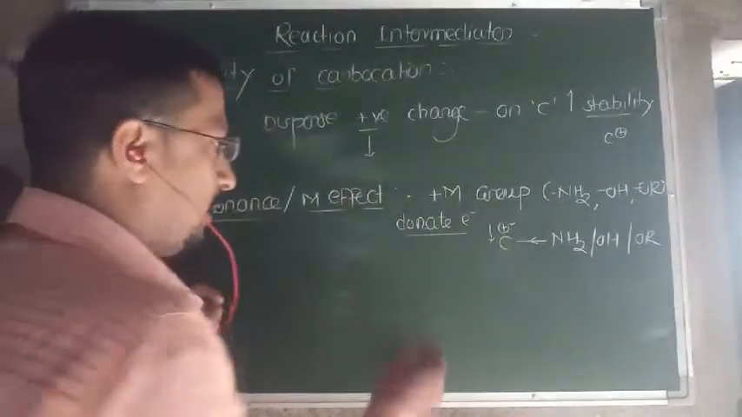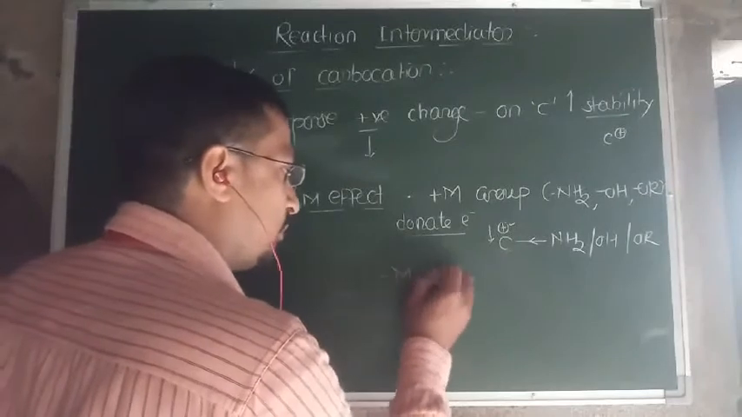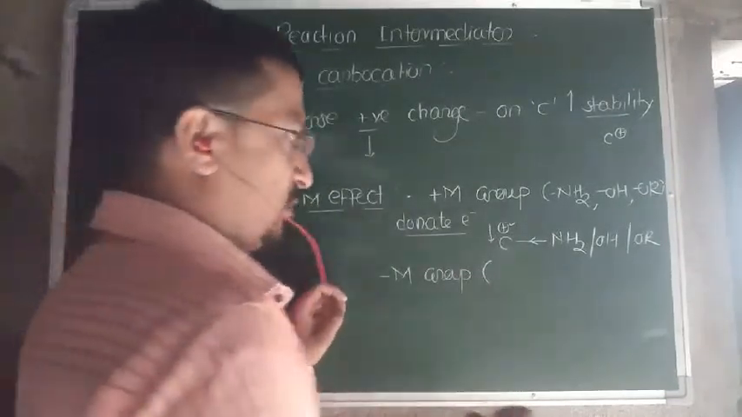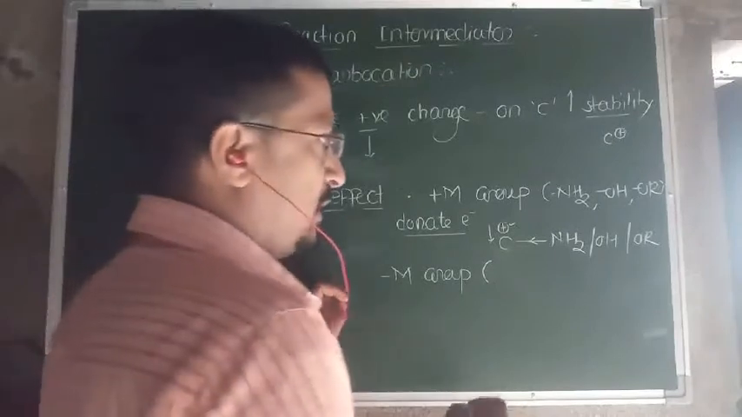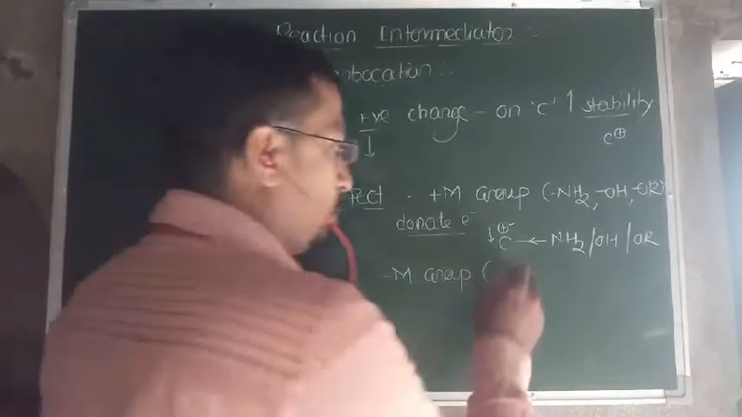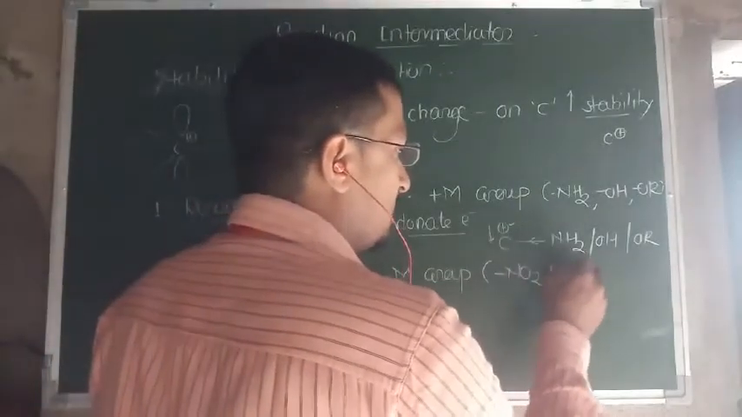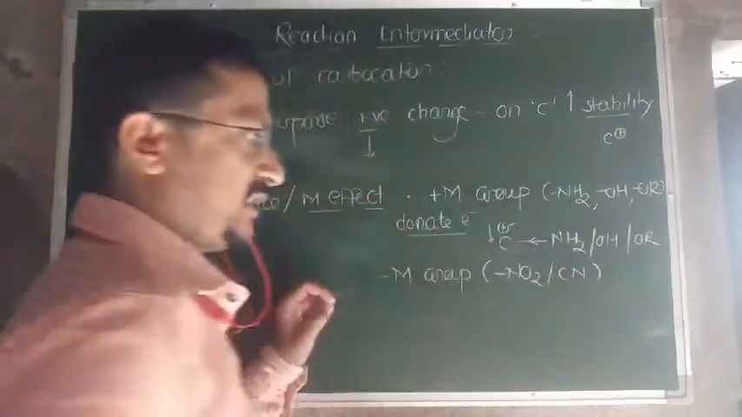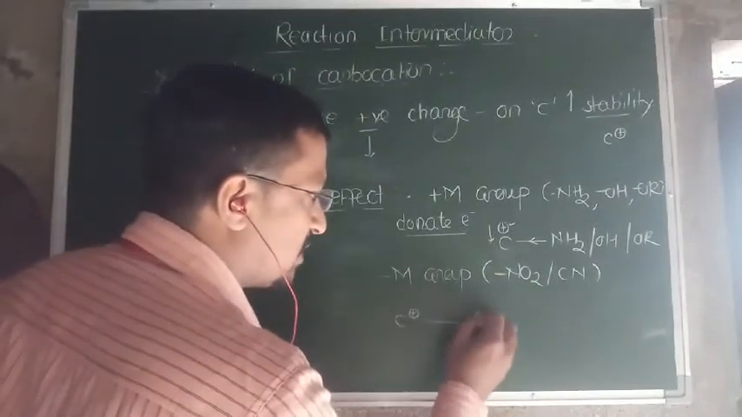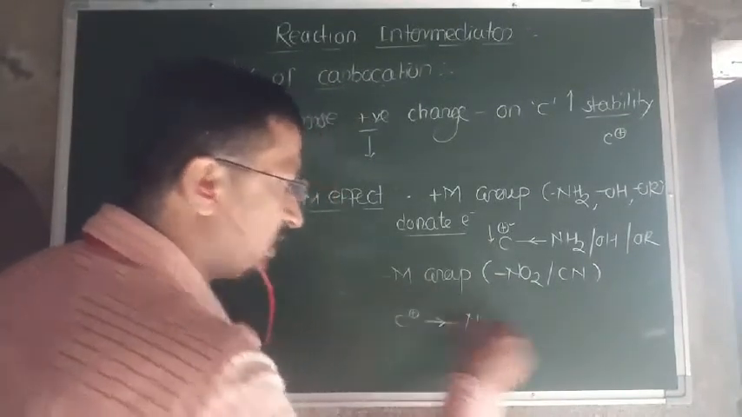Okay. Now the groups which are minus M groups, if the carbocation is attached with a minus M group. As far as minus M groups are concerned, there is the NO2 group, or the cyanide group, etc. If they are attached, then the carbocation, if it is attached with NO2, it withdraws the electrons from carbon.